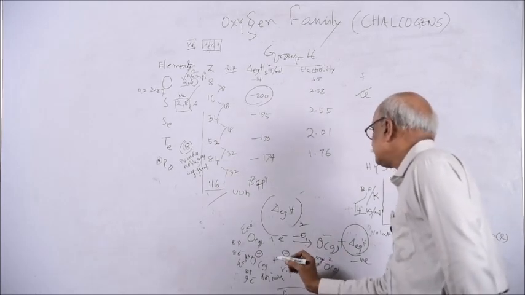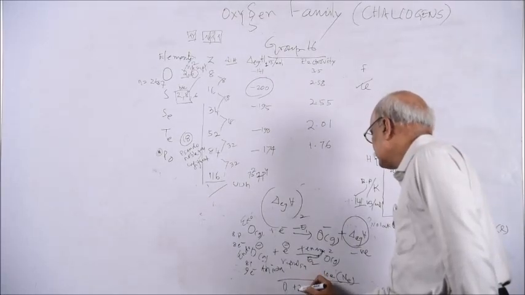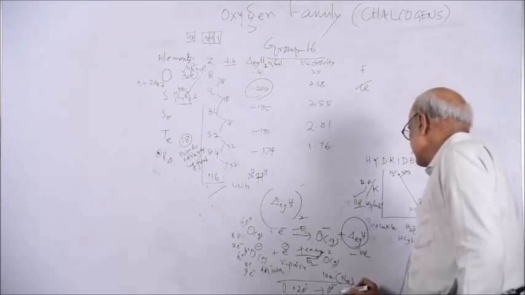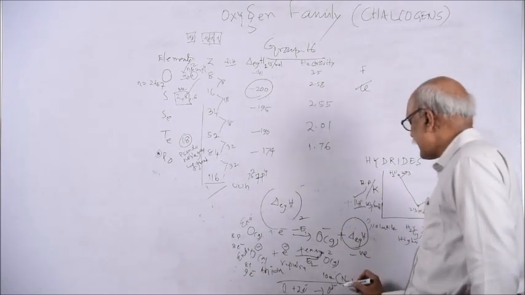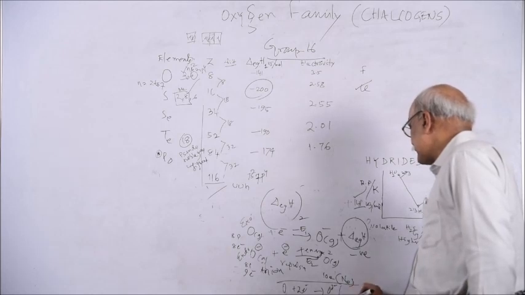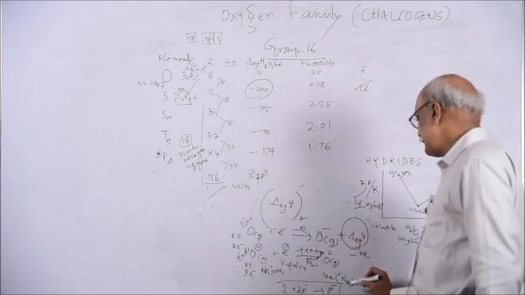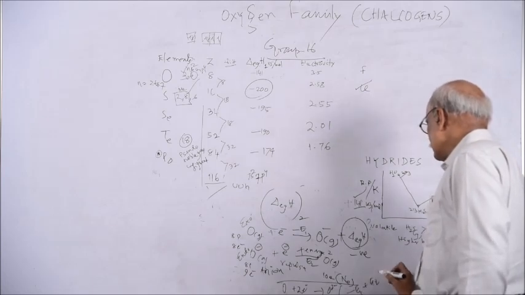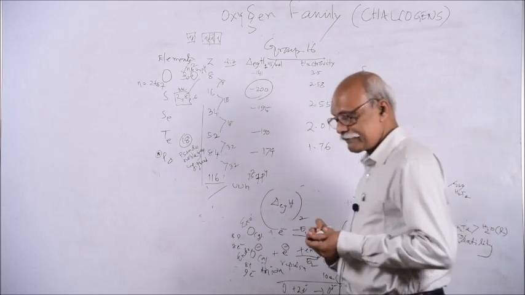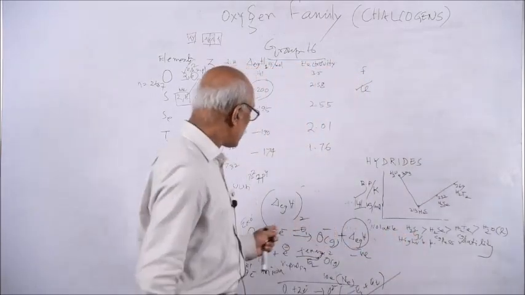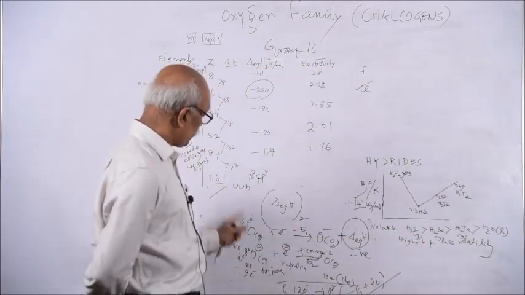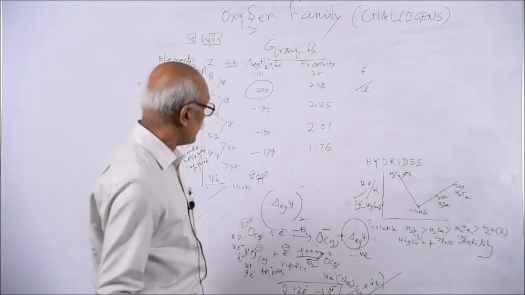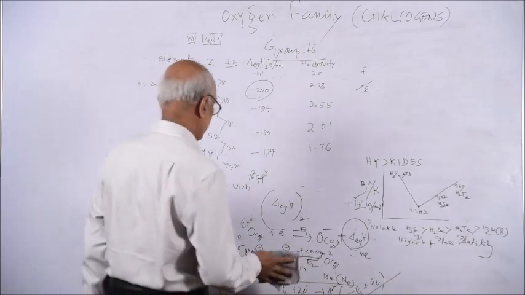O plus 2 electrons gives O2 minus. The total energy will be what? That is not exothermic, but endoergic, and it will be minus E1 plus E2. So this is the thermodynamic energy calculation, and this is positive. So the overall preparation of oxygen to O2 minus is not exergic, but endoergic.